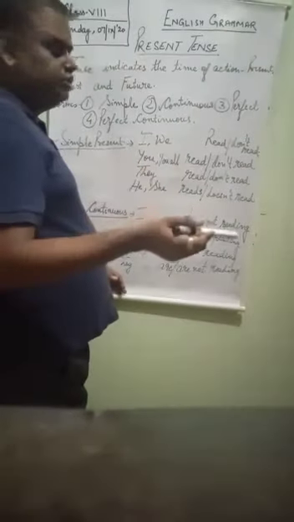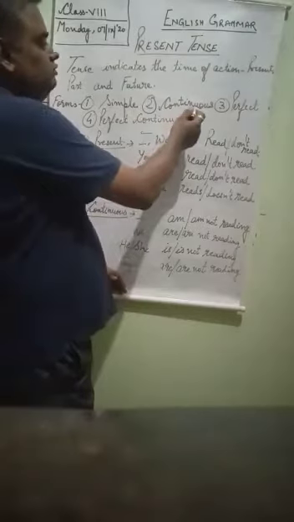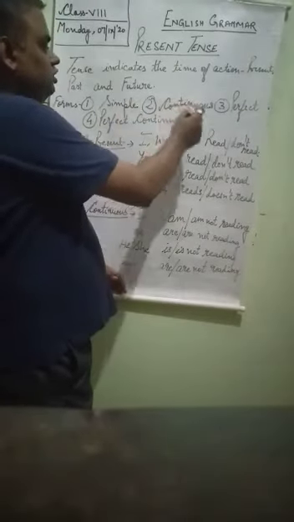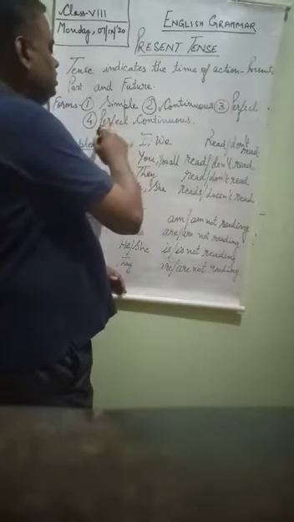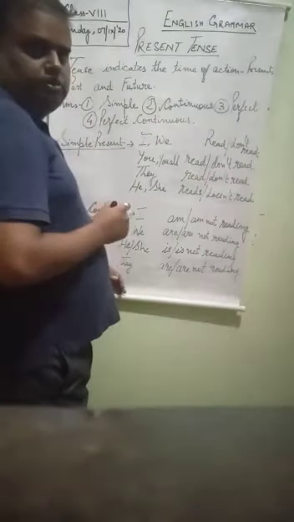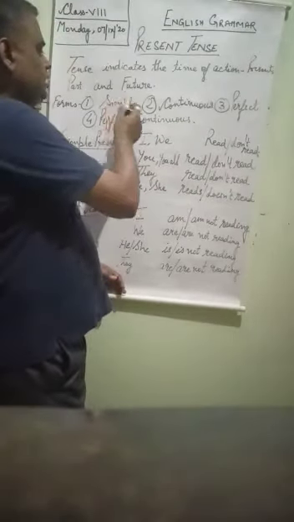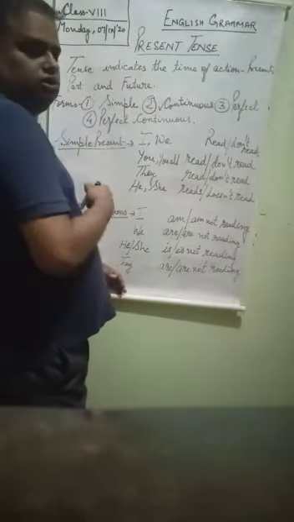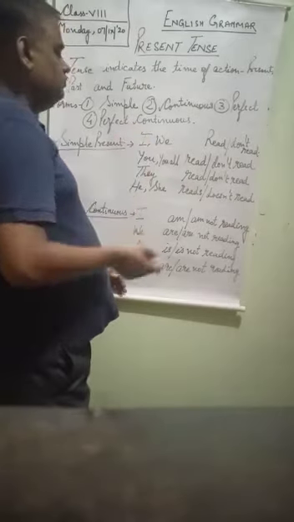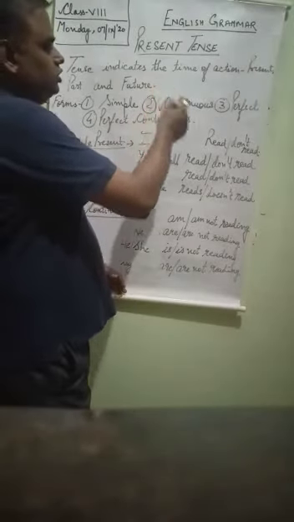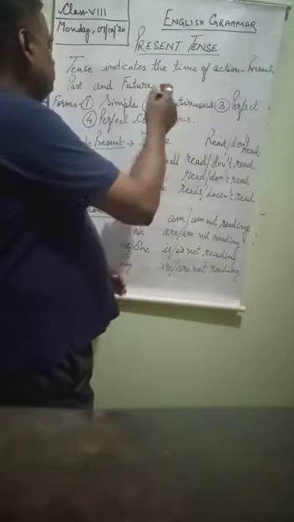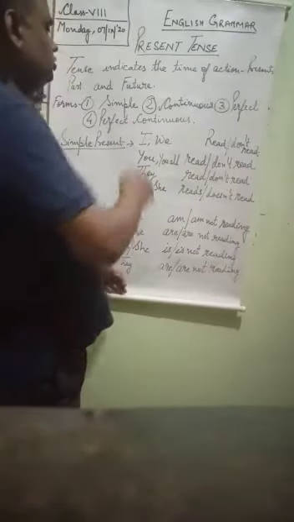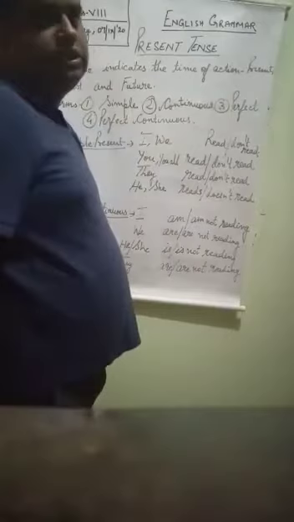If I am talking about present, there will be simple present, present continuous, present perfect and present perfect continuous. If I am talking about past, past indefinite, past continuous, past perfect, past perfect continuous. If I am talking about future, simple future, future continuous, future perfect, future perfect continuous. In every tense there will be four forms. These four forms will be there in every sentence.